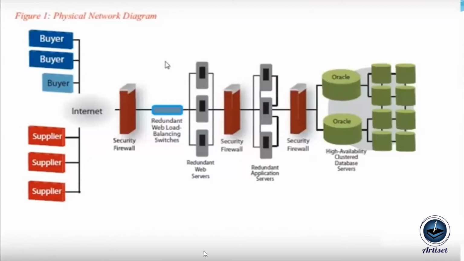Why? Because Ariba has given a complex system architecture for data security, so there is no chance of data leakage from this system. How? Let's try to understand quickly. On the left-hand side we can see the buyer and supplier, and they use the internet to work on Ariba. With the help of the internet, whatever information they would like to pass to the database server, that information may contain some kind of report, some transaction, or even login information, will pass to the first security firewall.